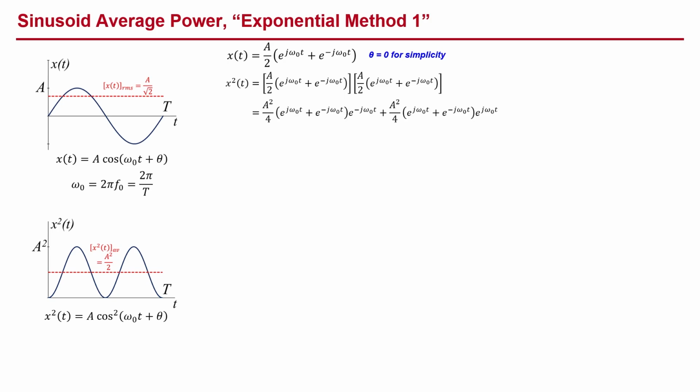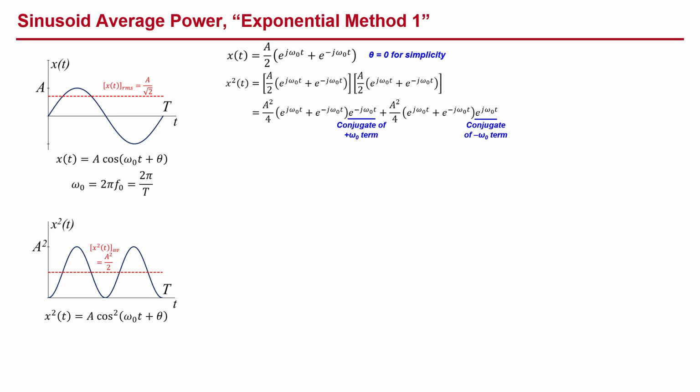The a over 2 terms square to a squared over 4. First, we'll multiply through by the e to the minus j omega naught t term, which is the conjugate of e to the plus j omega naught t. Then we'll multiply through by the e to the plus j omega naught t term, which is the conjugate of e to the minus j omega naught t.